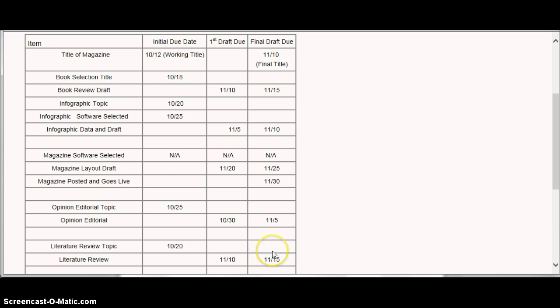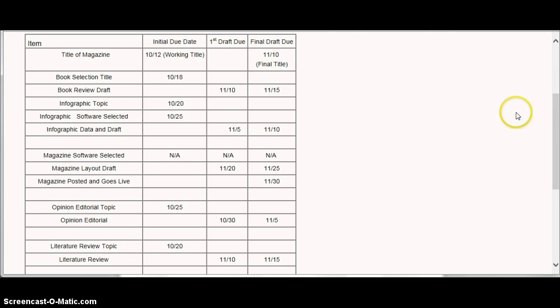So by the time your final magazine is submitted on November 30th, there's only 40 points left to be earned. Everything is earned up to that date. So pay attention. The dates are all posted in the calendar, and you can submit them there.